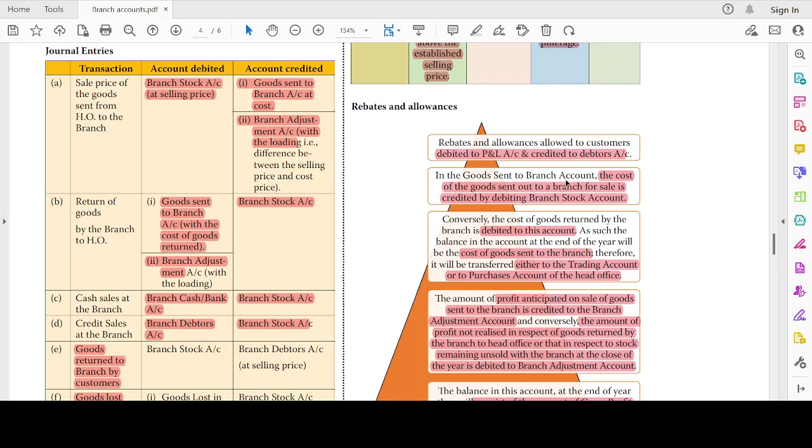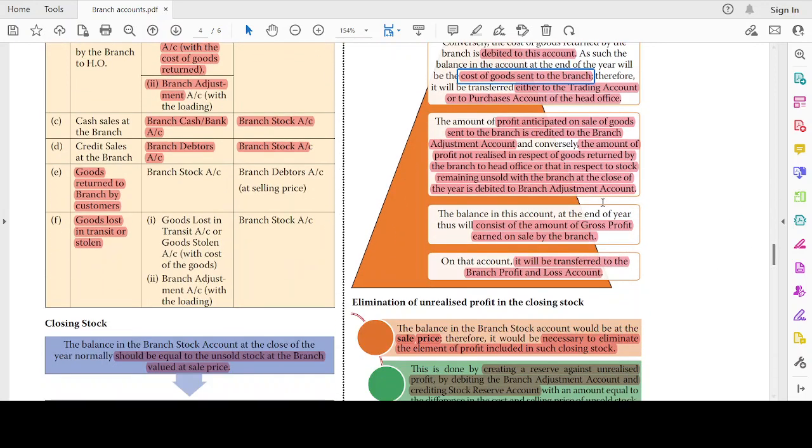In the goods sent to branch account, the cost of the goods sent out to the branch for sale is credited by debiting the branch stock account. Conversely, the cost of the goods returned is debited to this account. As such, the balance in this account at the year end will represent the cost of goods sent to the branch. Therefore, it will be transferred either to the trading account or purchase account of the head office.